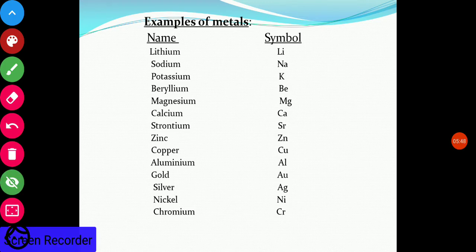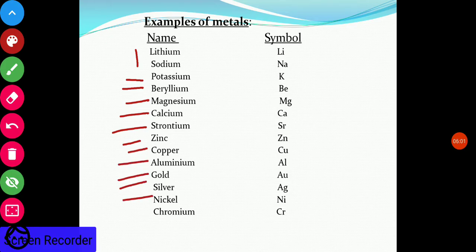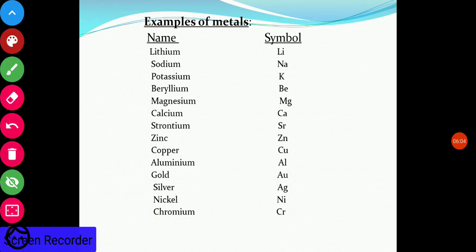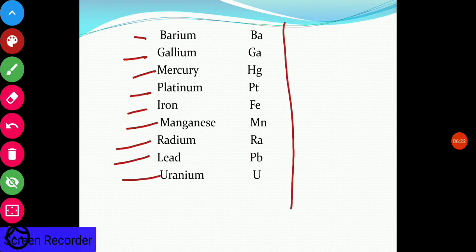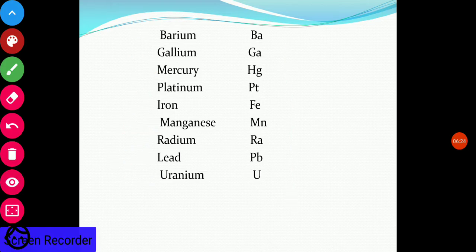Now a few examples of metals: lithium, sodium, potassium, beryllium, magnesium, calcium, strontium, zinc, copper, aluminium, gold, silver, nickel, chromium. All these are different examples of metals, and these are the symbols for the metals. A few other examples: barium, gallium, mercury, platinum, iron, manganese, radium, lead, uranium, and these are the symbols for these metals.